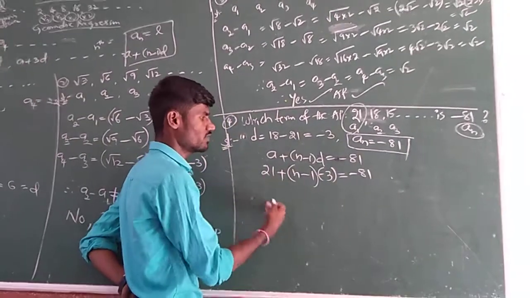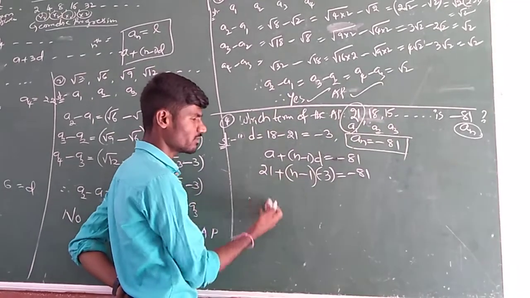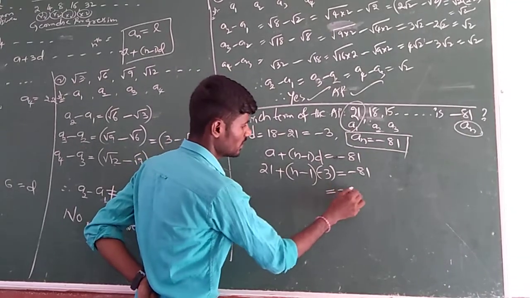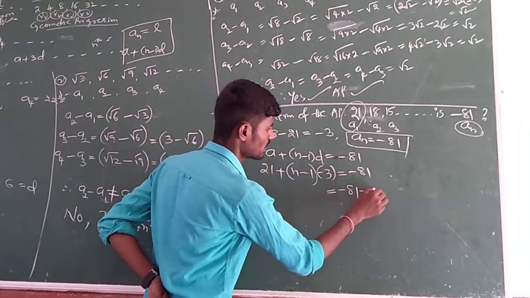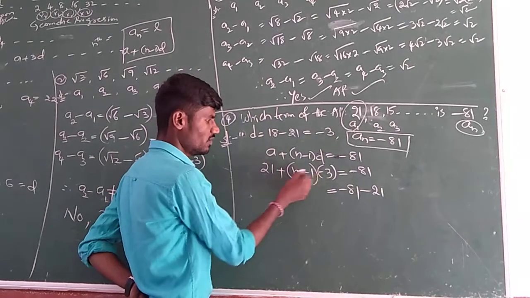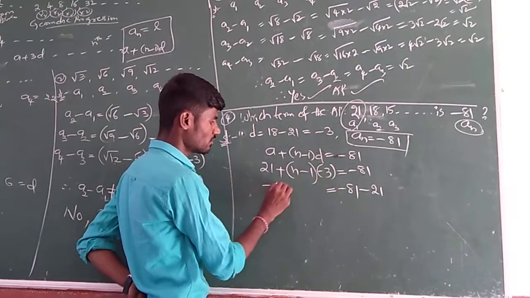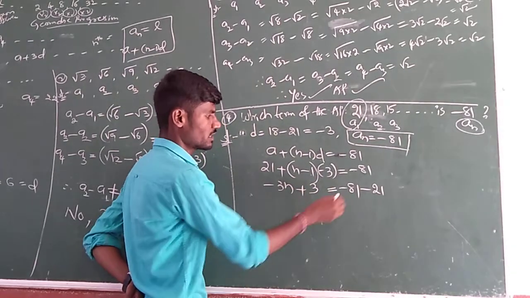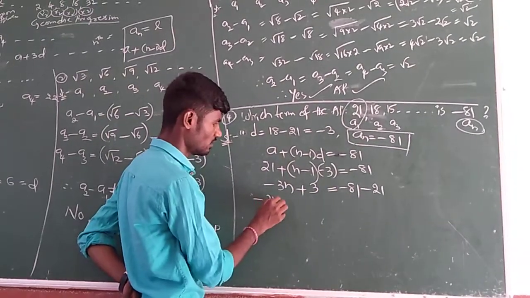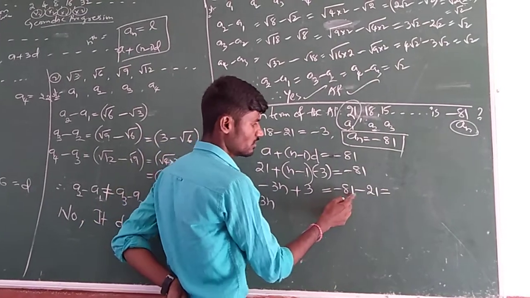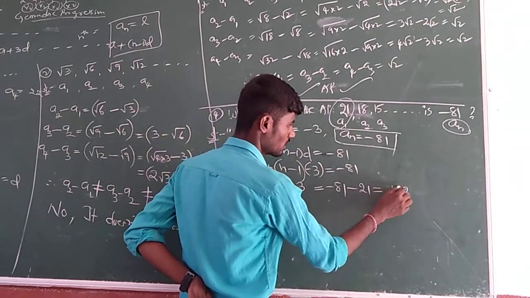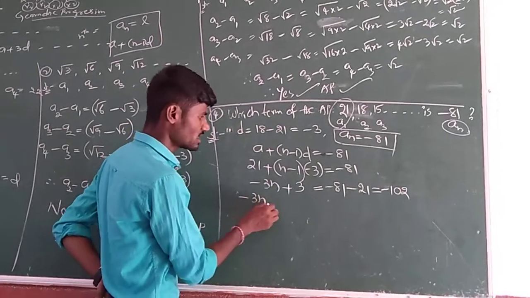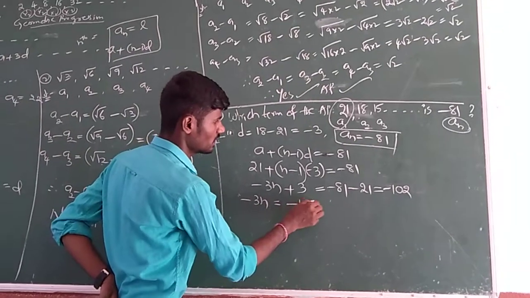So 21, if I transpose it to the opposite side, because one by one we have to simplify it to get the n value. If you transpose it, we already have minus 81, and 21 becomes minus 21. On the left side, simplify by multiplying minus 3 into n, minus 3n, minus into minus plus, 3 ones are 3. Next, what is the result here? Here minus 3n. So 1 plus 1, 2, 8 plus 2, 10, both are negative, that's why I am adding here. The result is also negative.